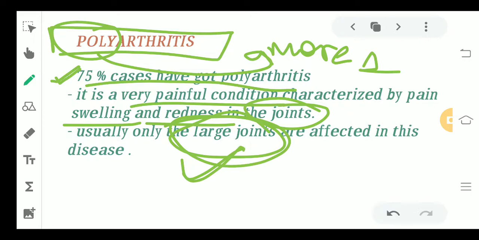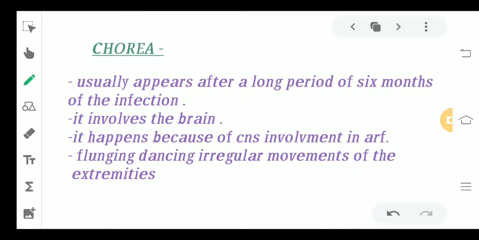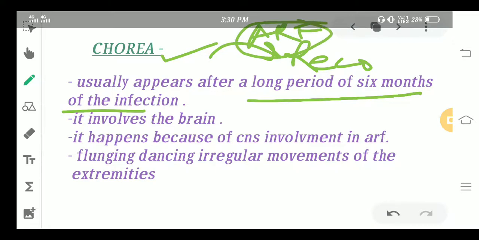And what does the name, as I told you, poly means that at a time more than one joint is inflamed in the body. Now coming to chorea. Chorea usually appears after a long period of 6 months. So for example, the person has completely recovered from the acute rheumatic fever, the ARF, okay, and what will you see that after 6 months of recovery,